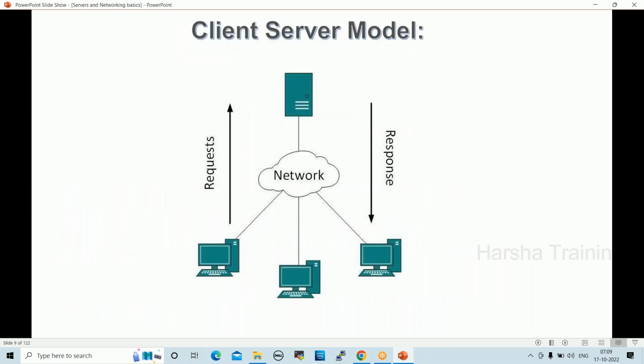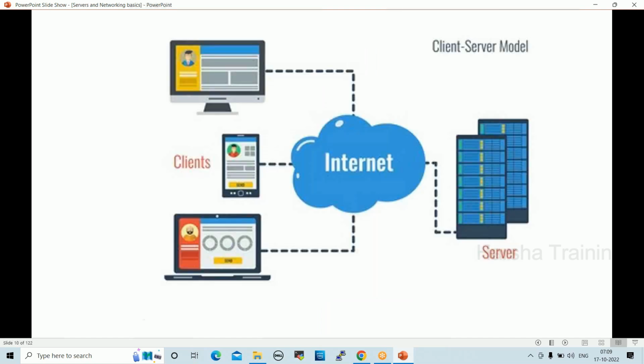So, client-server model. Here, this is the server, and these are the clients, workstations like desktops or laptops. When we send a request to the server through the network, the server will give a response. Normally developers develop the code on servers only. Through the network, they connect, develop the code, and test the code. This is another model. We can also connect from apps and mobiles.